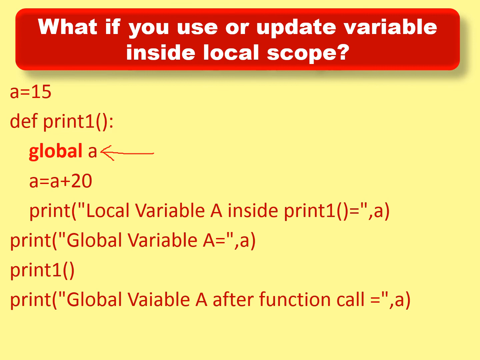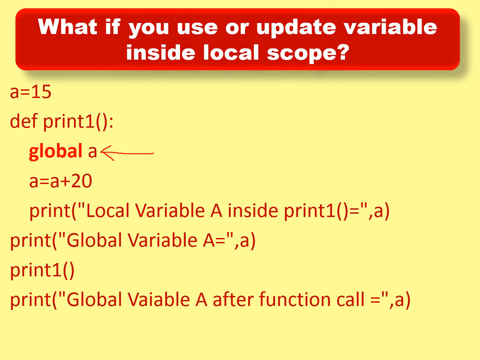Here it is. A is equal to A plus 20 is not applicable. But if I want to make a modification in that particular variable, we are supposed to make that local variable a global variable with the keyword global, and then we run the function print1. It automatically considers that local A variable as a global variable, which in turn holds the value 15.